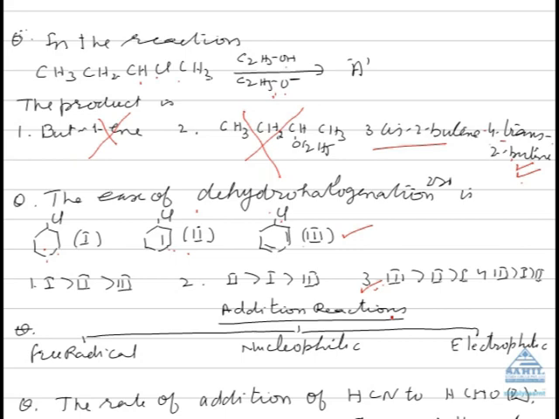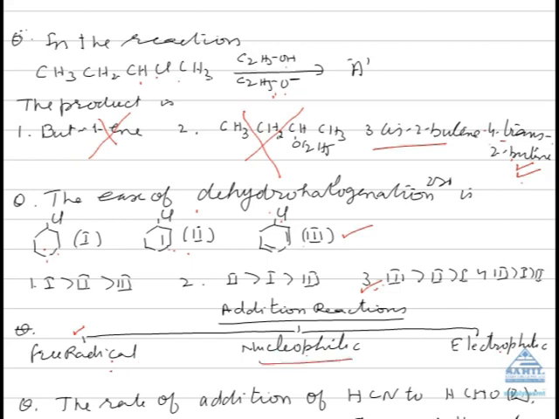Addition reactions. It is the reverse of elimination. In this case, from two compounds you get one compound. It can also be free radical, nucleophilic or electrophilic. Free radical addition takes place in alkenes in the presence of organic peroxides. For example, addition of HBr to alkene. It follows the anti-Markovnikov rule or peroxide effect.